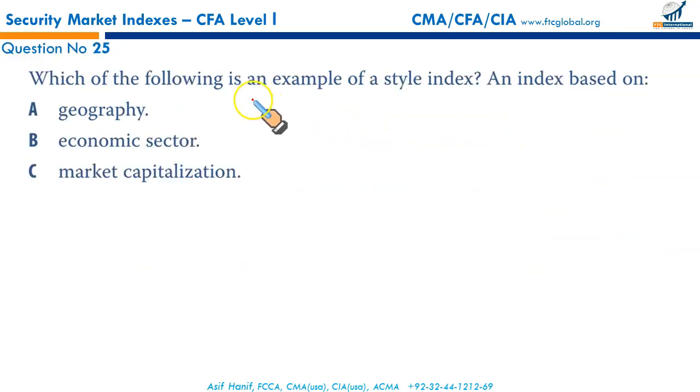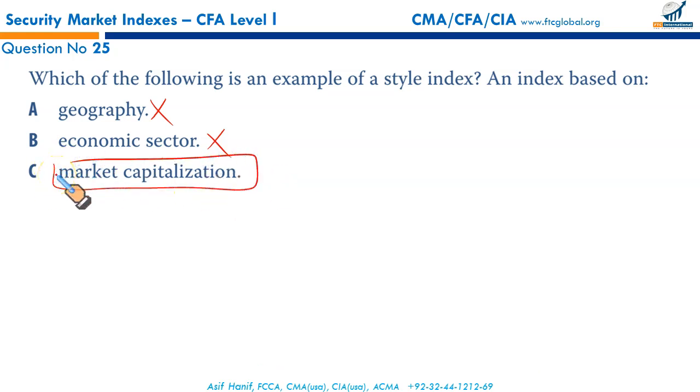Next, which of the following is an example of a style index? An index based upon geography, that's a regional index. An index based upon a particular economic sector, that is a sector index we were just talking about earlier. Then, a style index is a market capitalization index.